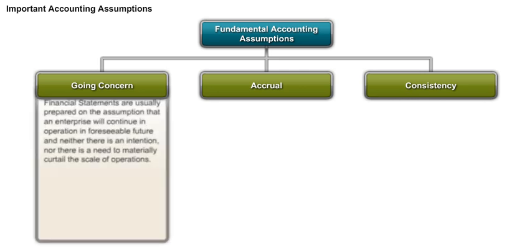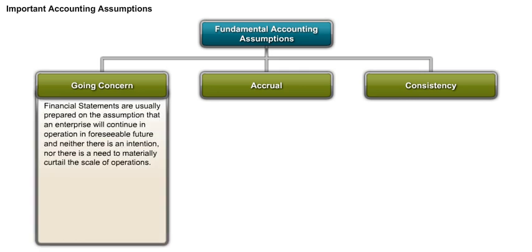Let's start with going concern. As the name suggests, going concern represents some continuation of something. Financial statements are usually prepared on the assumption that an enterprise will continue in operation in the foreseeable future, and neither is there any intention nor is there a need to materially curtail the scale of operations. So this is an assumption while preparing the financial statement.